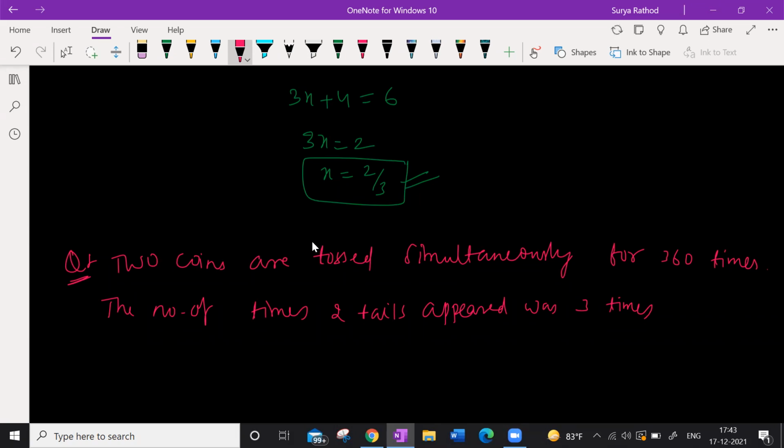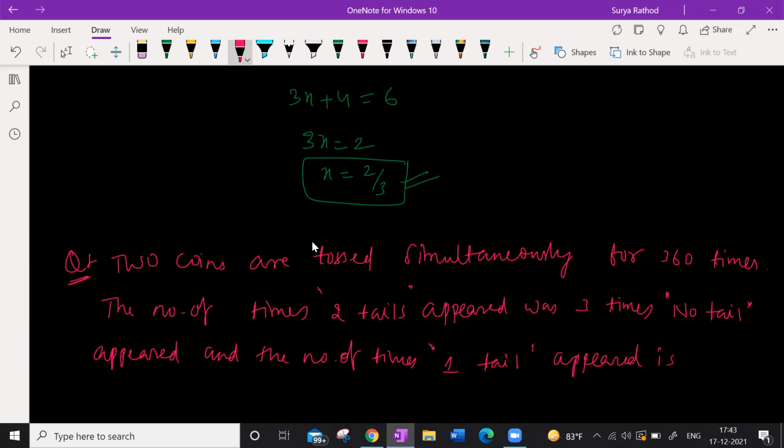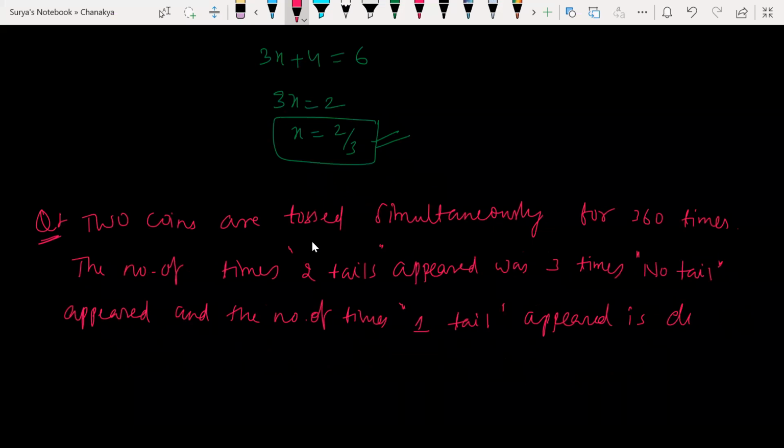Three times no tail appeared, and the number of times one tail appeared is double the number of times no tail appeared.